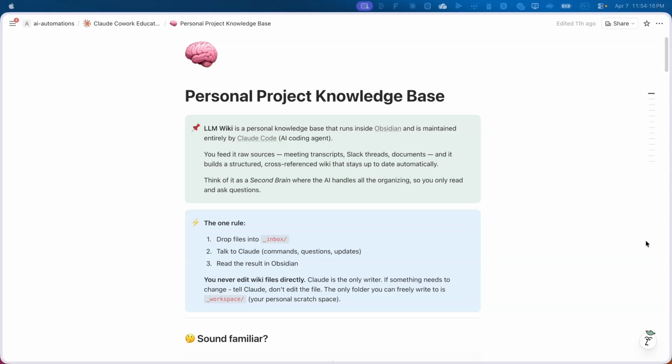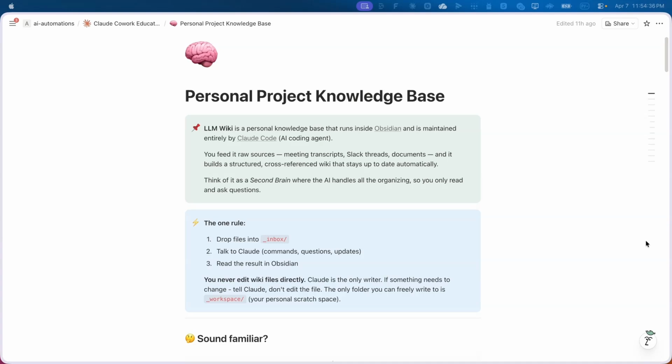I got inspired by Andrej Karpathy's LLM wiki idea. Instead of asking an AI to reread raw documents every time, have it incrementally build and maintain a knowledge base. Context that compounds instead of getting lost.